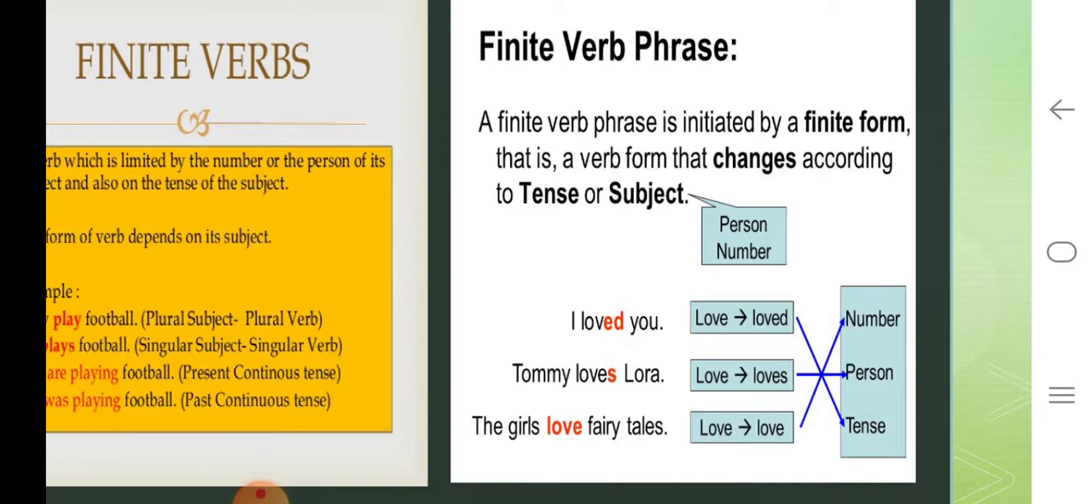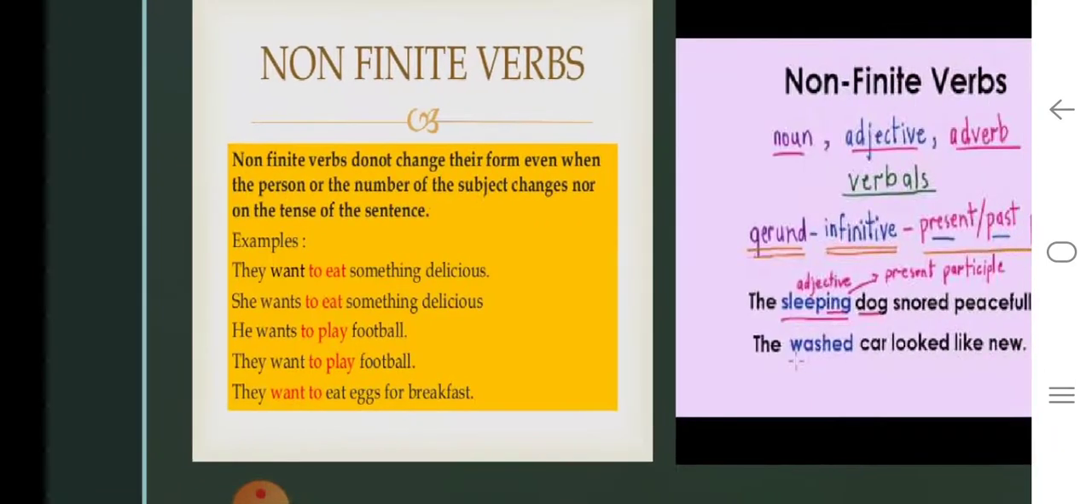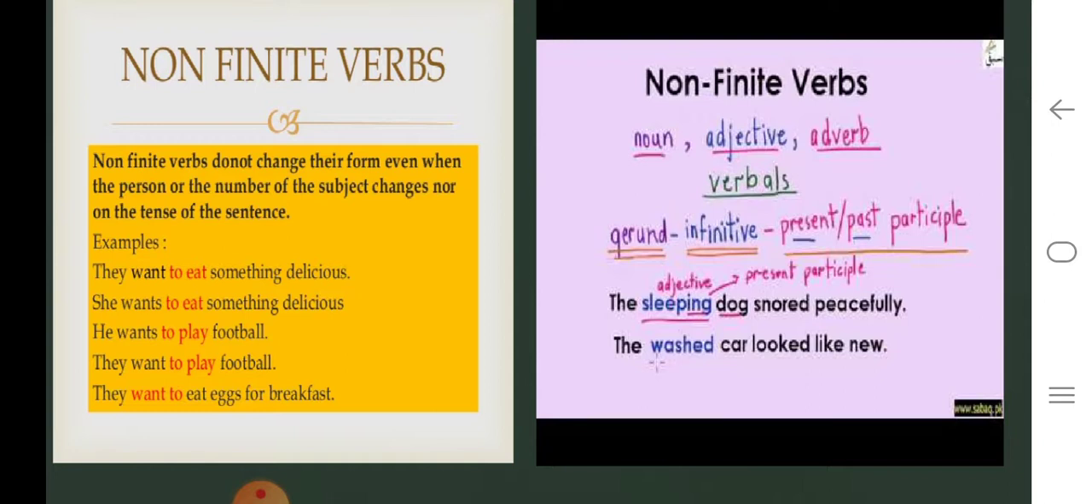I loved you. Tommy loves Laura. The girls love fairy tales. You can see the verb has been changing. If it's singular, it is loved. If it's a general sentence where Tommy loves Laura, singular. Here the girls are plural, but the verb is love. So it changes according to the person or number or the tense.